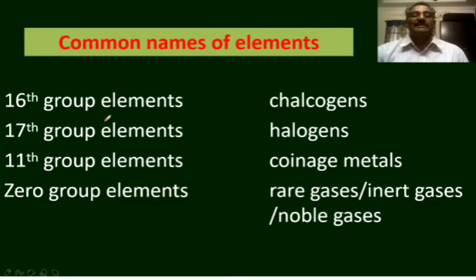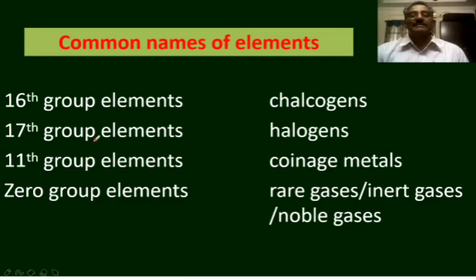Next, the elements present in the 16th group are known as chalcogens. Chalcogens means ore forming elements. Most of the metals exist in nature in the form of ores, either oxide ores or sulfide ores. The elements belonging to this group are oxygen, sulfur, selenium, tellurium and polonium. The first two elements in this group are oxygen and sulfur. Most of the metals in nature exist in the form of their oxides and sulfides. So these elements are said to be the chalcogens.